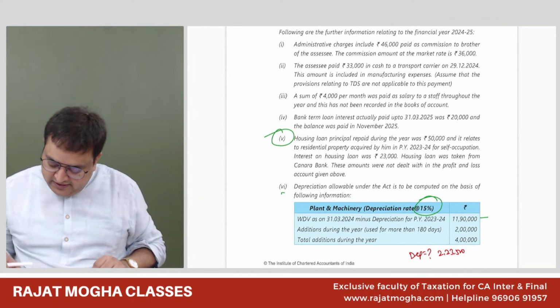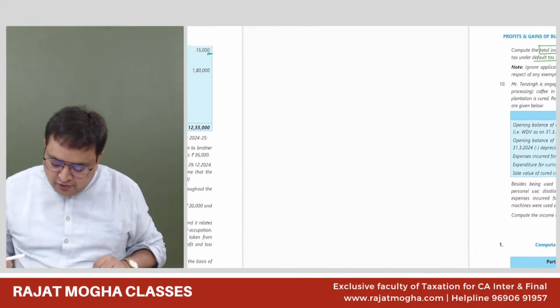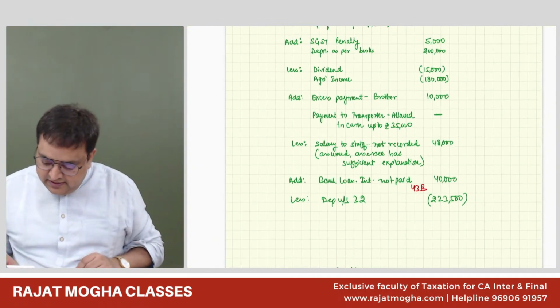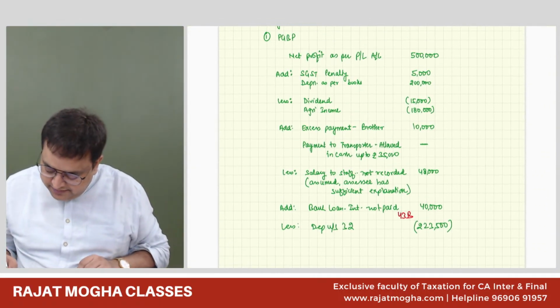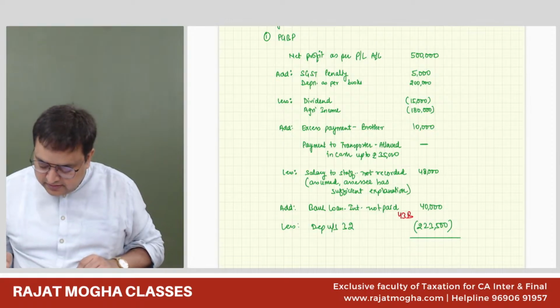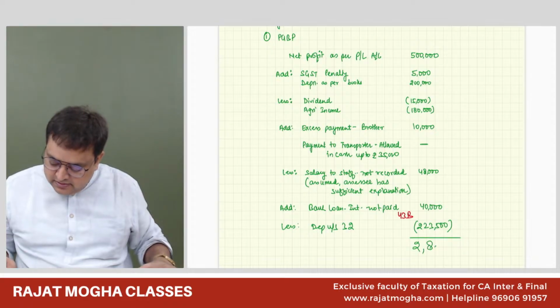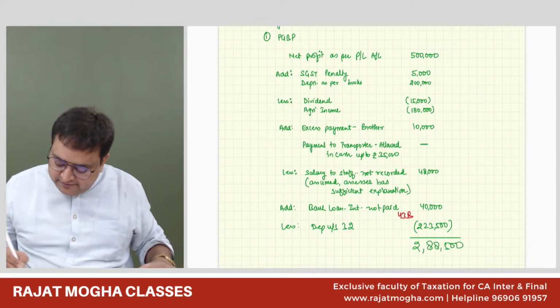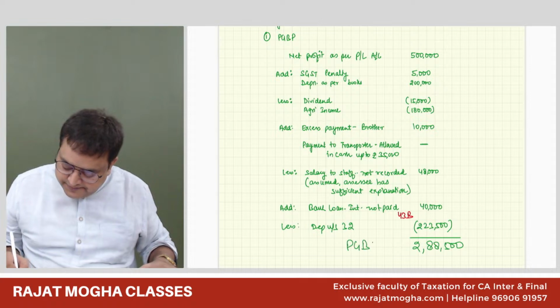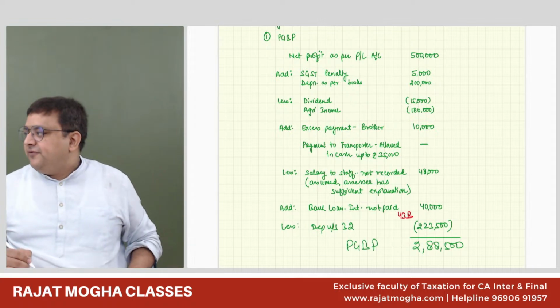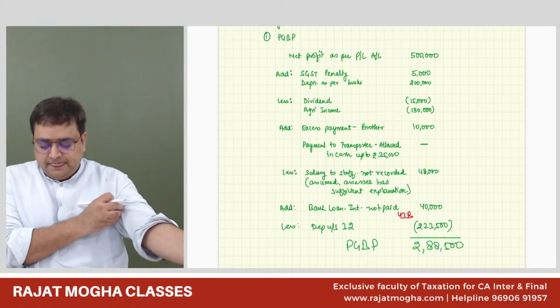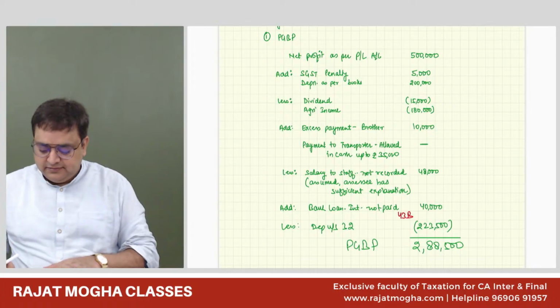Now, what else is left? I think we are done with all the information. Guys, tell me what is the PGBP amount? 2,88,500. Okay, very good. Done? Everyone done?